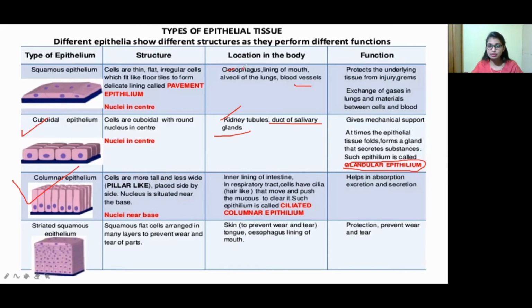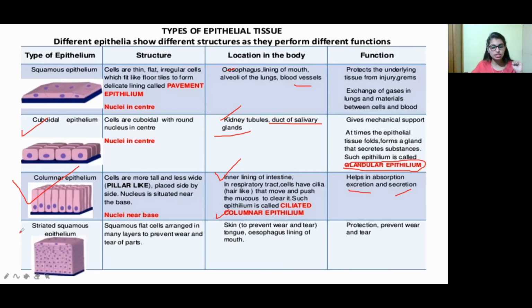As for its location in our body, it is present in the inner lining of the intestine and respiratory tract, and it has cilia that push mucus. For example, in our nose, hair-like cilia are present. That is known as cilia. What is the function of the cilia? They move and push the mucus to clear it. Only columnar epithelium is present in that place. Such epithelium which helps to move and push mucus is called ciliated columnar epithelium. What is the function of columnar epithelium? It helps in absorption, excretion, and also secretion.